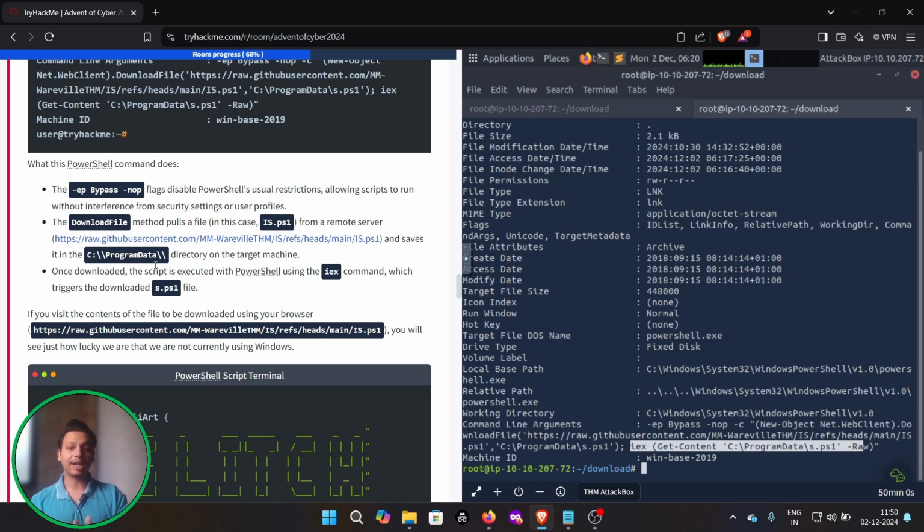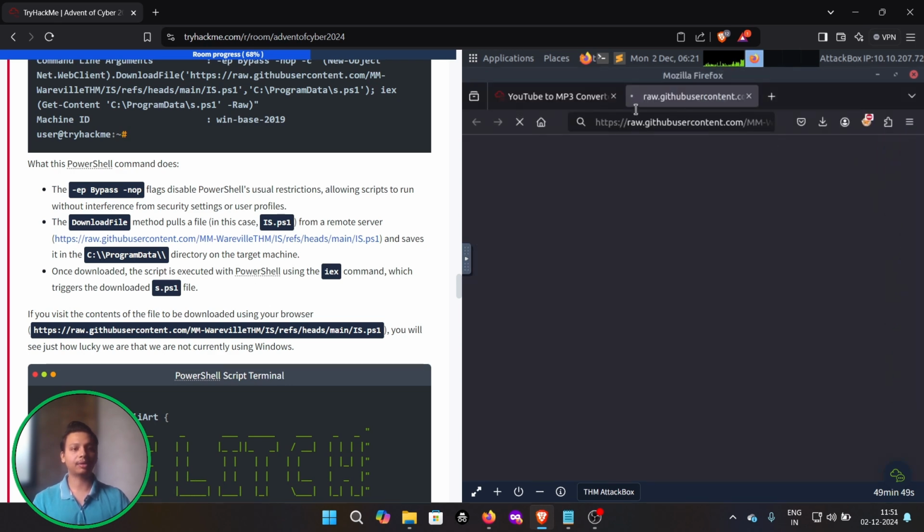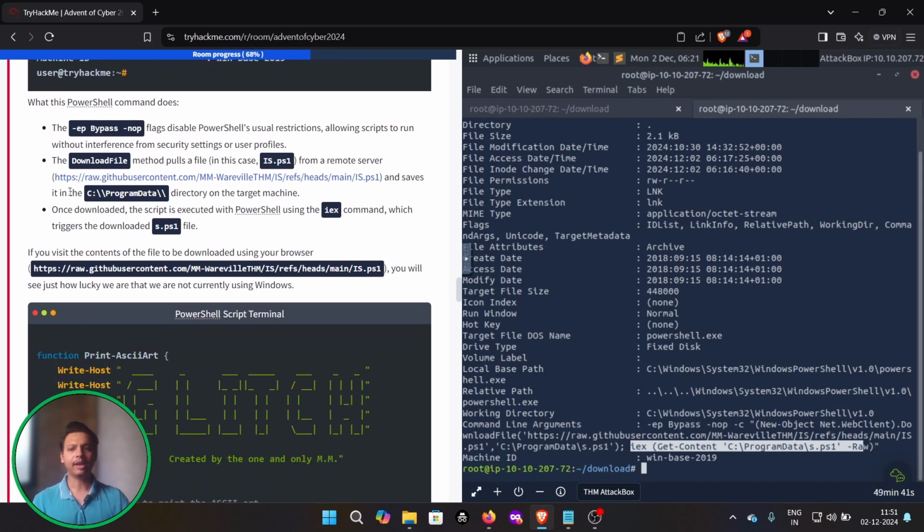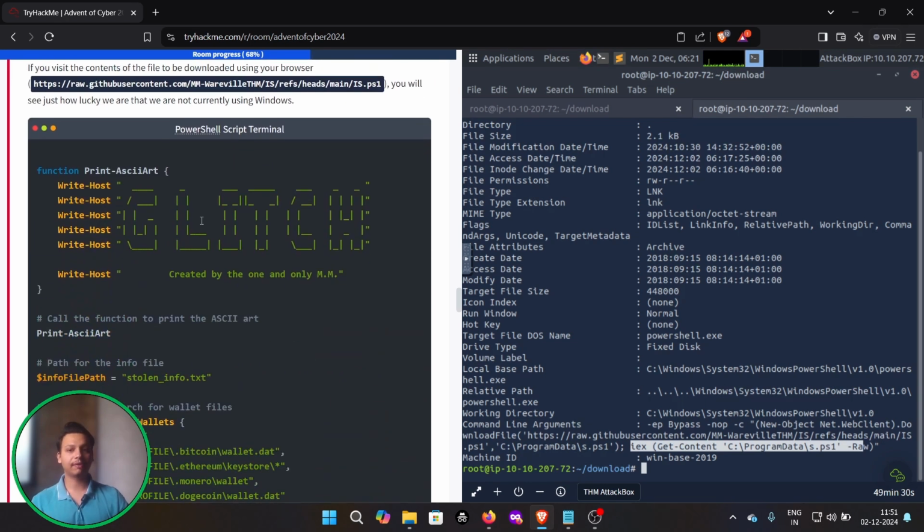The download file method pulls a file, in the case of is.ps1, that is the PowerShell script, from the remote server. We had already opened that particular raw file, where it contains some of the things. I guess it is taking some time, so keep the things loaded. It saves the file into the C program data directory on the target machines. Once downloaded, the script is executed in PowerShell using the IEX command, which triggers the download of the .ps1 file.